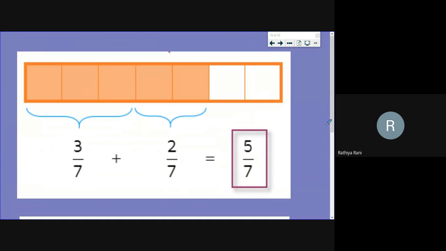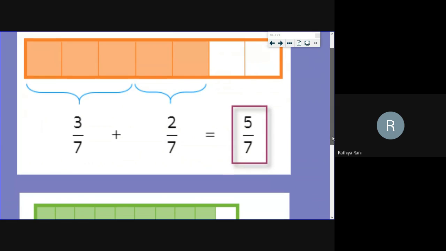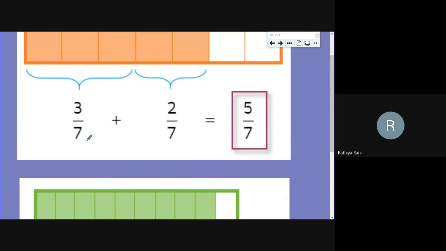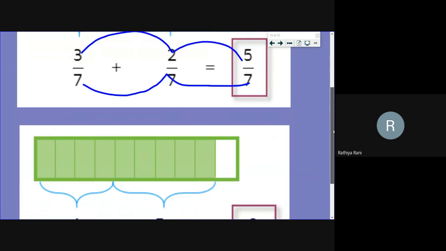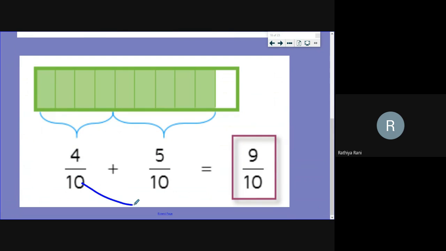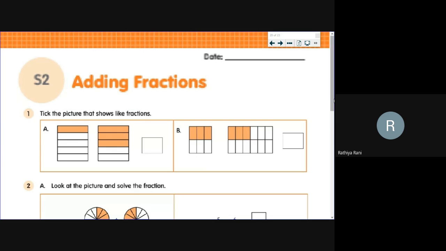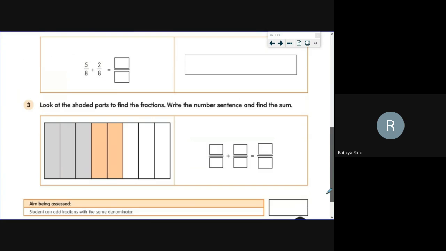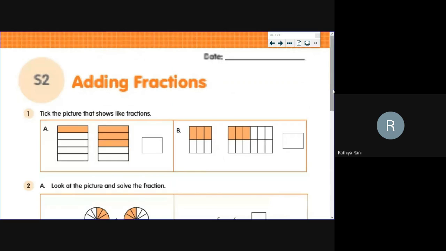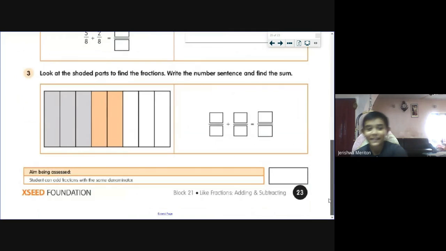Good. So this is again one more example of how to add like fractions. Same denominator, add numerator and write it as numerator. Again, same denominator, add the numerator and write it as numerator. Yes, dear. So now we can move to the worksheet. After the worksheet, we can do the activity. The worksheet is very easy.